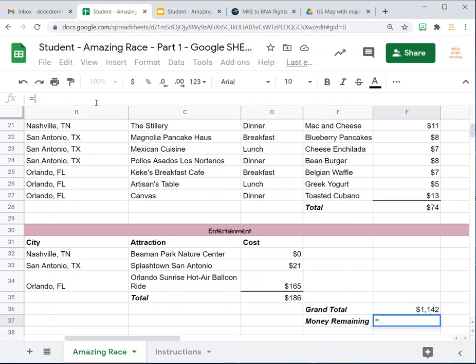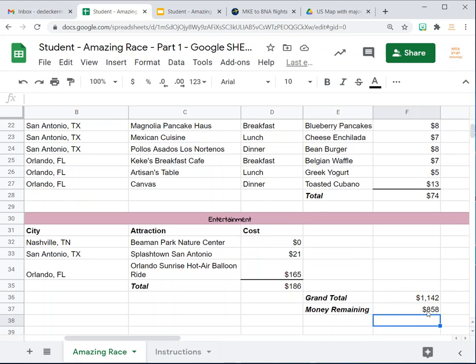I'm going to take 2,000, and then you just say minus, oops, you don't have to put spaces in there. And then I want to click on this cell, so I just click on this cell and then press enter. And there you go. So now it has my total and it looks really good.